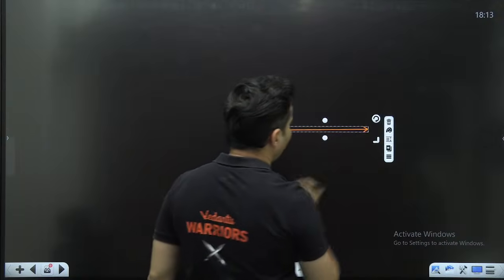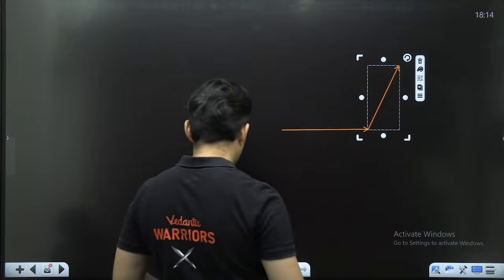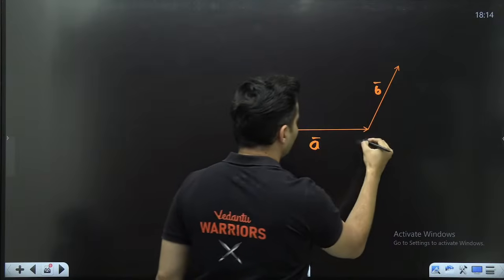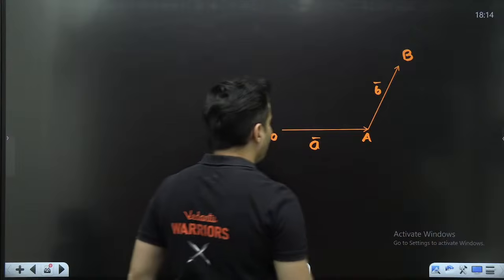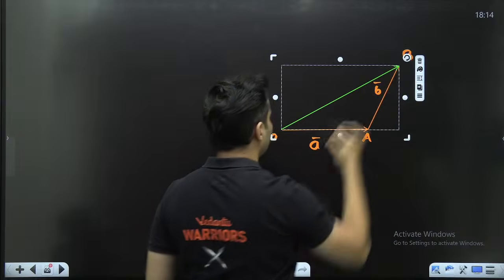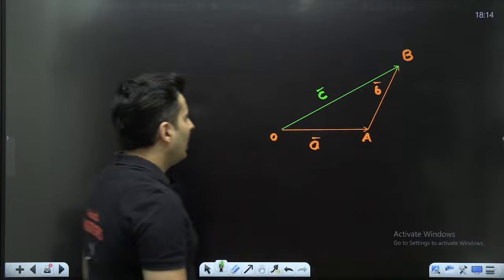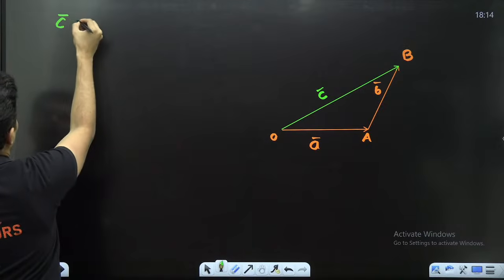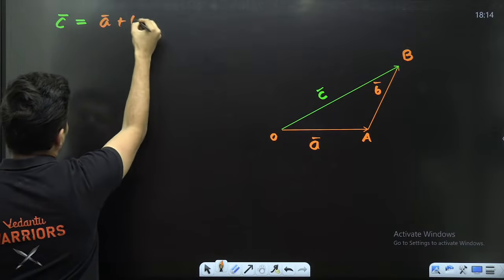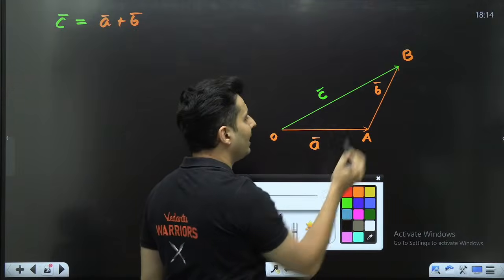So imagine there is this vector A, and let's say, for example, this is another vector B. Okay, so I'll call this vector A, and let's say this is vector B. This is O, this is A, this is B, and the resultant over here is this one, which is basically vector C. Okay, and we know that C vector is the resultant of A vector and B vector. I want to find everything about C. What is given to me is the angle between A and B.